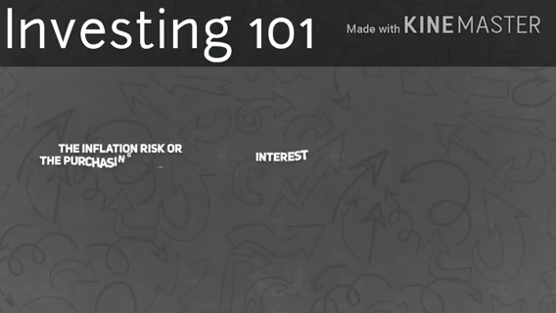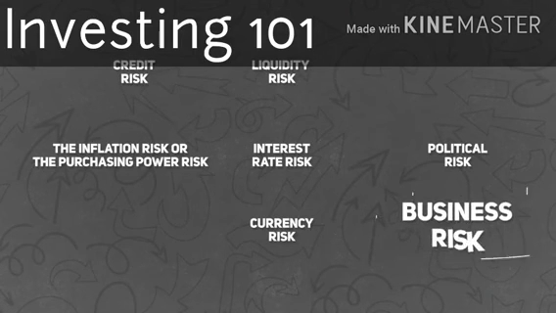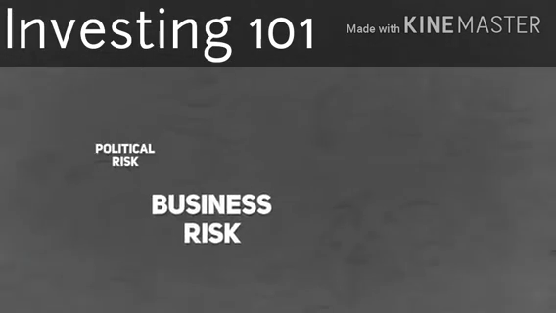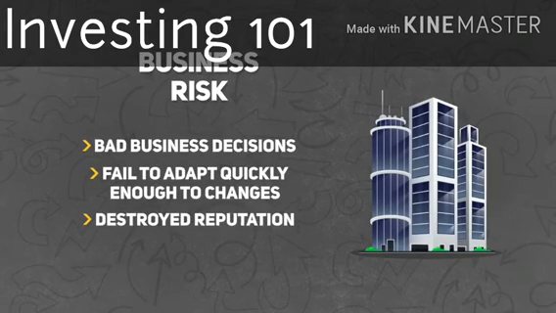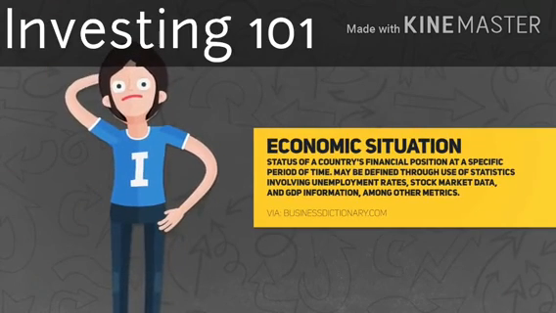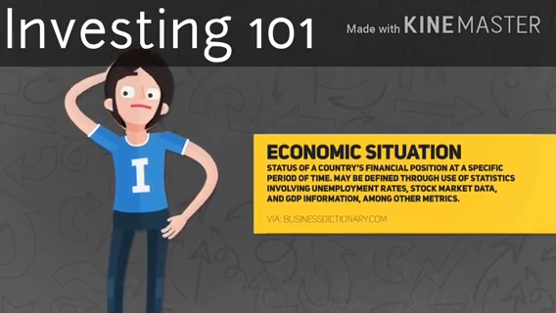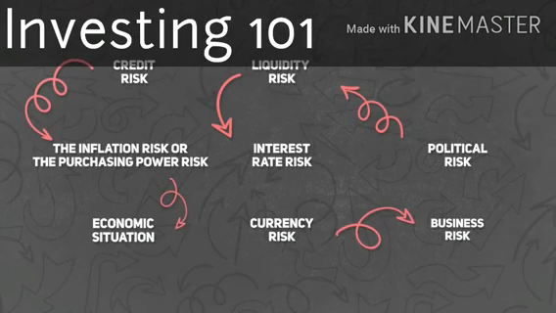The list of potential threats that await Irenaeus in the financial market goes on. He also has to watch out for business risk. For example, he can invest in a company that will make bad business decisions, fail to adapt quickly enough to changes, or have its reputation destroyed for some reason. If Irenaeus wants to buy financial instruments at the right moment, then he should also pay constant attention to the general market situation. That is not all. Many of these risks may occur at the same time. And so Irenaeus should think well before investing in anything. He should carefully consider each investment in terms of risk and decide whether he is willing to take it.